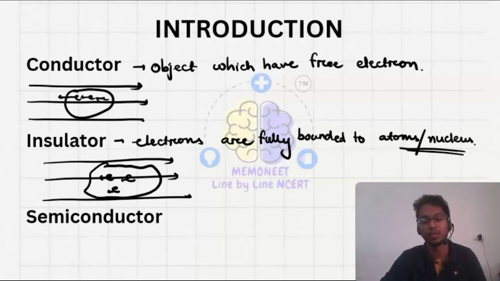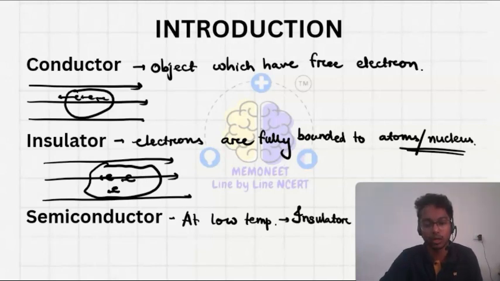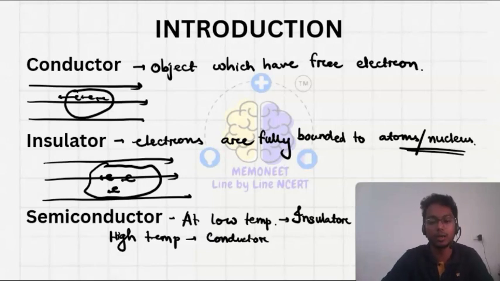What we observe in a semiconductor is that it is in between the conductor and the insulator. At low temperature it will behave like an insulator, and at high temperature it will behave like a conductor.